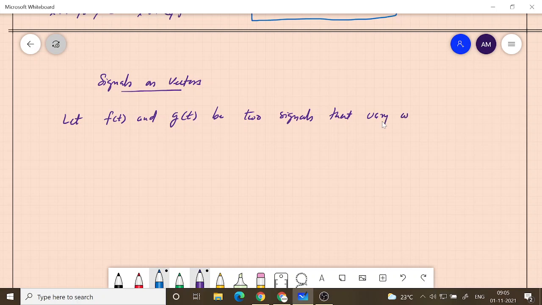These are two functions. Signals are nothing but functions of time, whatever the independent variable is. We have seen various examples of signals earlier. So let f of t and g of t be two signals that vary with respect to time.